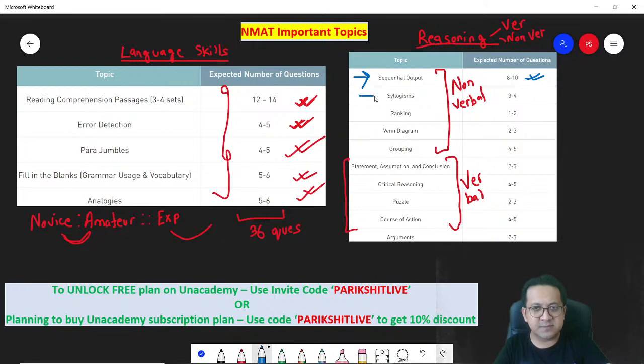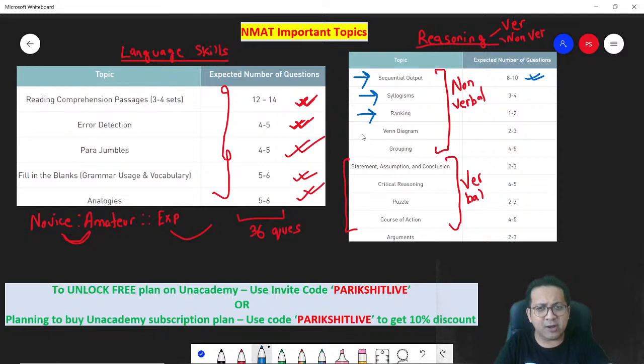Syllogisms are also important. Example: some cats are dogs, some dogs are boys, some boys are trees, and then they will ask you which of these can be derived from the given statement. These are syllogism based questions. Then you have comparison based questions. They will give you 5 boys with 5 different heights and 5 different ages, and you got to rank them from rank 1 to rank 10, and so on.